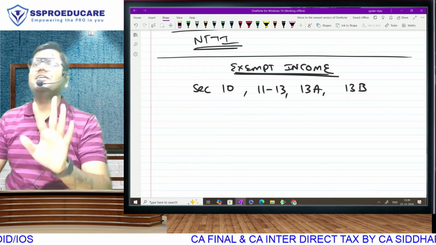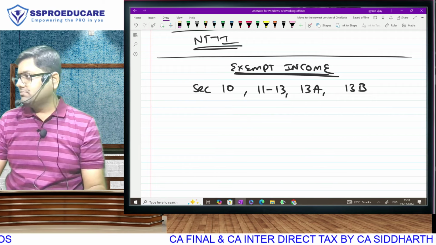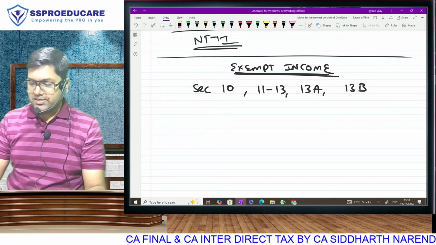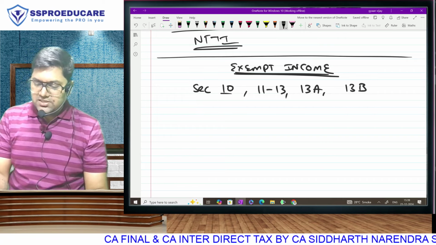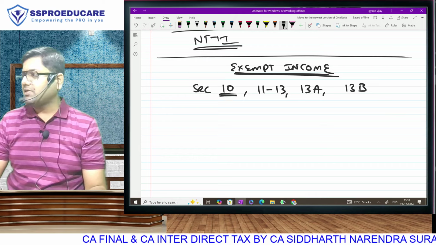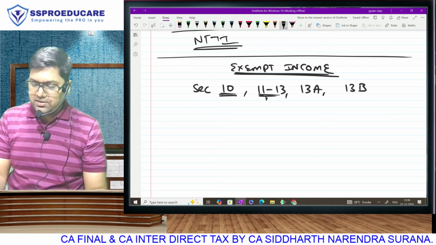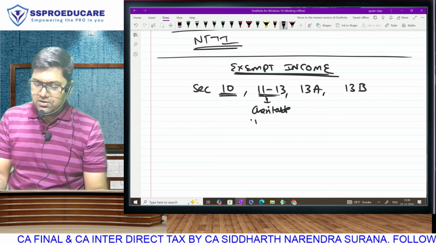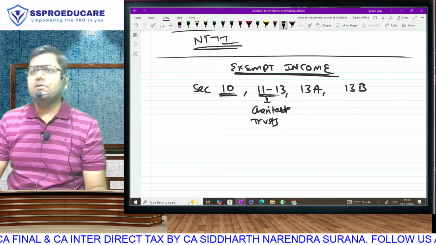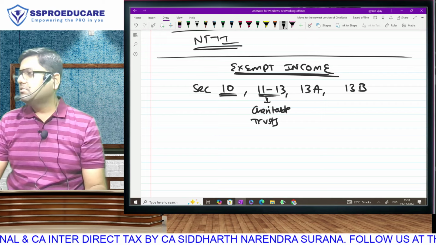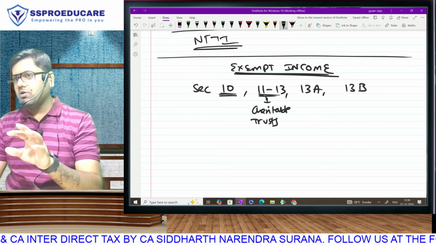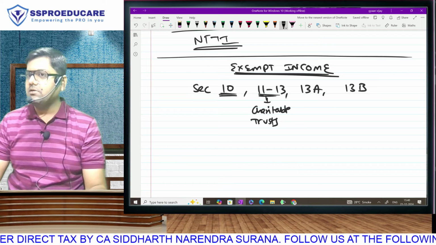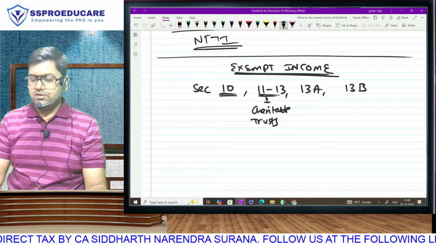From section 15, the salary chapter starts. So these are the sections. Section 10 is the general section in which all the exempt incomes are given. Sections 11 to 13 are for charitable trusts. The moment you see their name, charitable, you think of the poor, so we don't need to be told that charitable trusts will be eligible for tax exemption. It is given in 11 to 13.